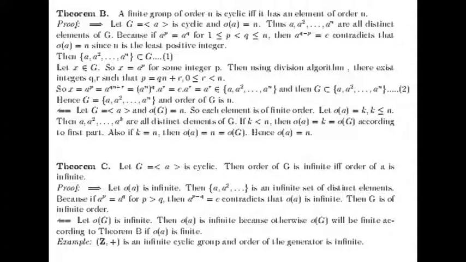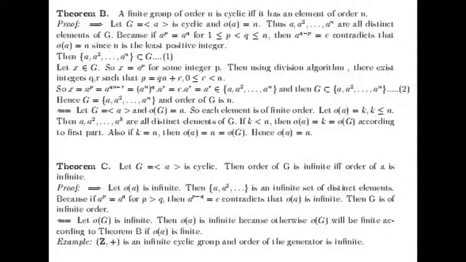Therefore, we have got that if G is a cyclic group of order n, then there exists an element of order n. Now come to the third theorem, theorem C. This states that if G is a cyclic group, then the order of G will be infinite if and only if the order of any element is infinite. The proof is very simple.